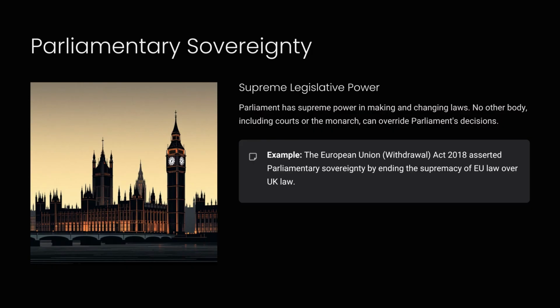Parliamentary sovereignty. Supreme legislative power. Parliament has supreme power in making and changing laws. No other body, including courts or the monarch, can override Parliament's decisions. Example, the European Union Withdrawal Act 2018 asserted parliamentary sovereignty by ending the supremacy of EU law over UK law.